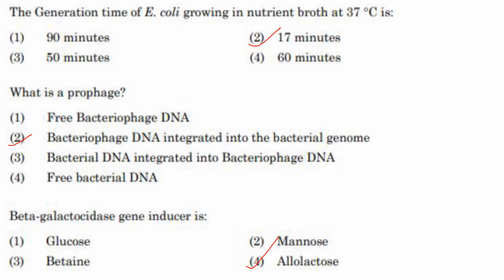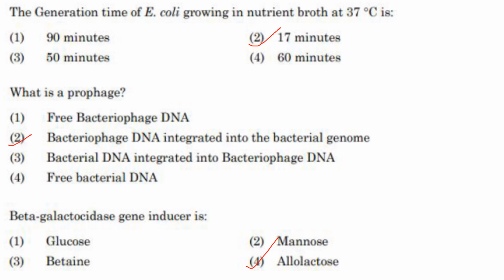What is a prophage? Prophage is seen in the lysogenic cycle of a bacteriophage. So in that, the bacteriophage DNA will get integrated into the bacterial genome, and that stage is called the prophage. So answer is option 2, that is bacteriophage DNA integrated into the bacterial genome. Answer is option 2.